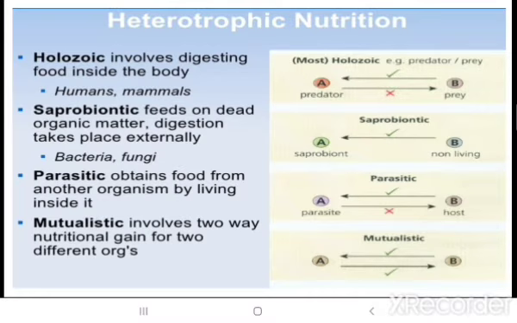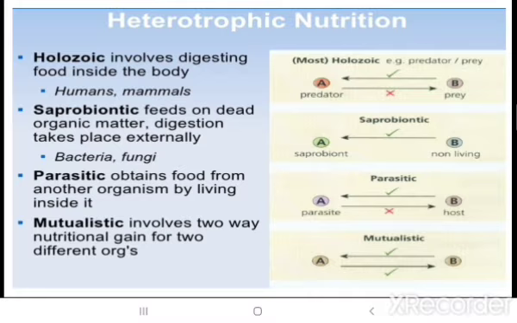Now heterotrophic nutrition, there are mainly 4 kinds. Okay, holozoic, saprobiotic, parasitic, mutualistic. Holozoic means the digestion of the food inside the body. Like we human beings, we are holozoic, we digest the food inside our body. Saprobiotic means they feed on the dead organic bodies, the ones which were living once upon a time and now are dead. So externally, they feed themselves on that dead organism.